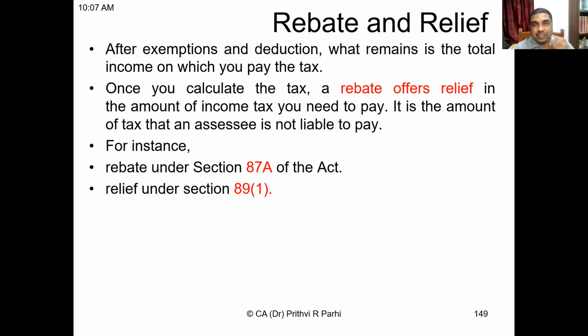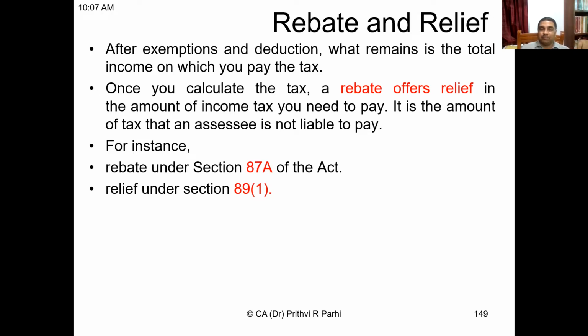Then come to the next part, that is what is rebate and relief. Friends, it is really difficult to distinguish what is a rebate and what is a relief, because I couldn't find a clear distinction between these two by referring to various sections of law. And in other places also, I tried to search and couldn't find a clear distinction. So roughly, the way it is, rebates and reliefs allowed in the income tax law are understood to be a concession on the tax.